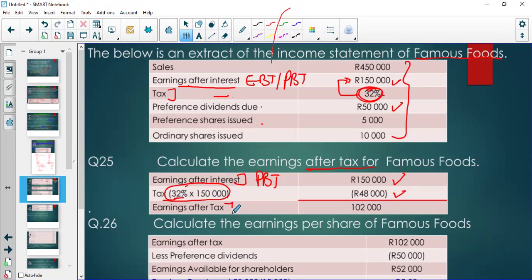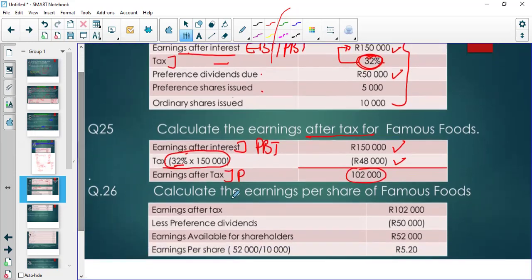Then the earnings after tax, or the profit for the year, is 102,000. Then they say calculate the earnings per share of Famous Foods. Now the earnings per share refers to the earnings available to ordinary shareholders.